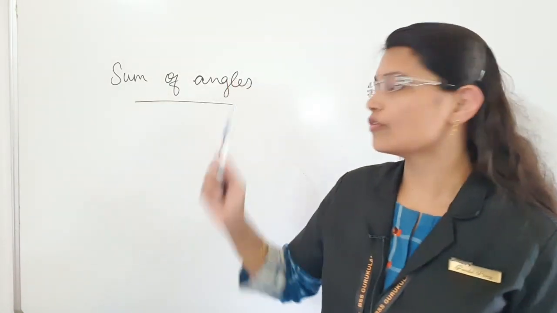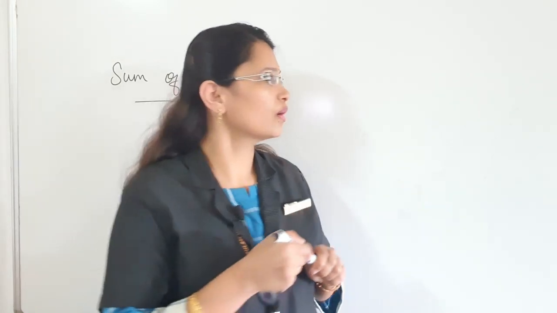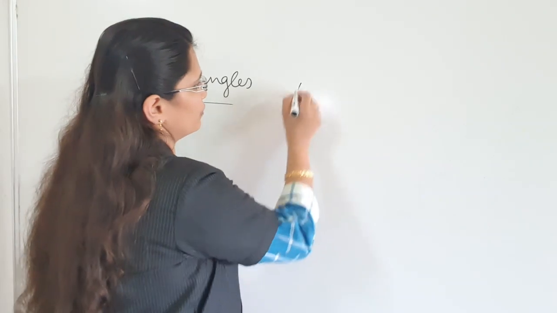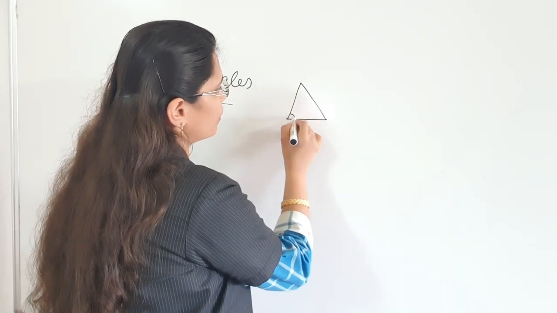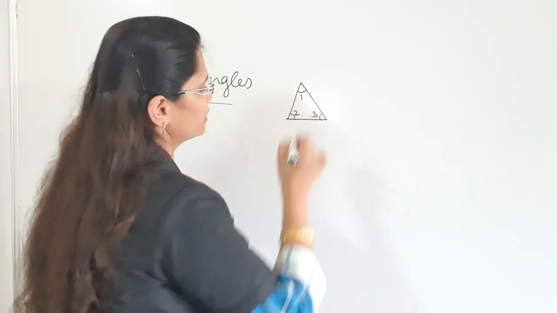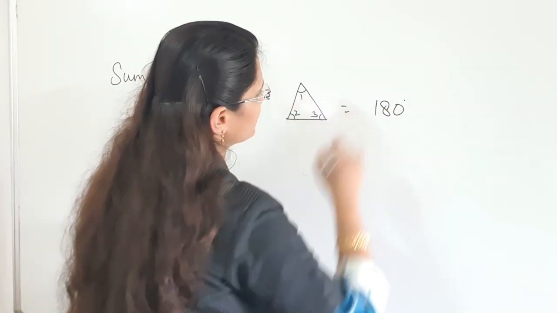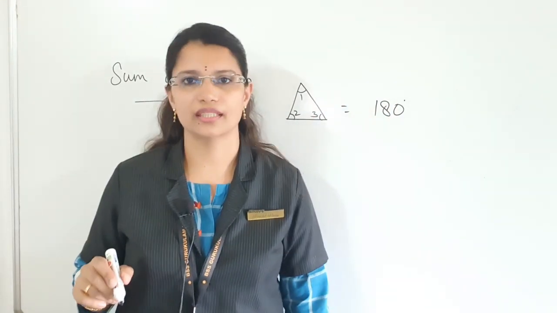Okay, children, next side heading is sum of angles. Okay, what does that mean, sum of angles? You have already learned in 7th grade that sum of angles of a triangle is equal to 180, right? That is called angle sum property. Sum of all the angles of a triangle. 1, 2, 3. If you add all the angles, you will get 180 degrees. You have learned this in 7th grade, right?